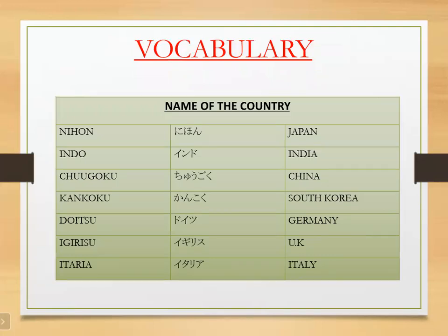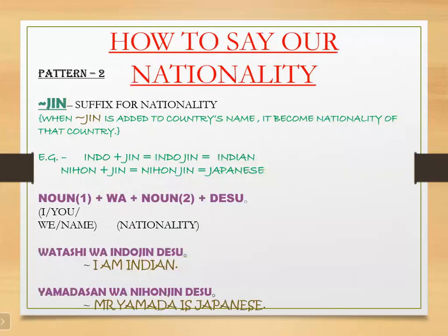Tom is Korean: Tom-san wa Kankoku jin desu.